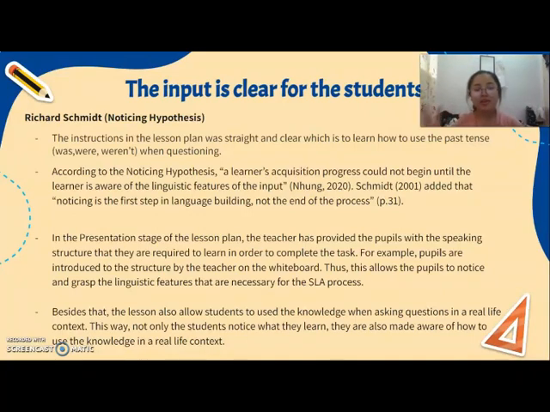By presenting it in front of the classroom, it will help the students to notice what they are learning and be much aware and pay attention to the things that they are supposed to learn instead of just the entire context.